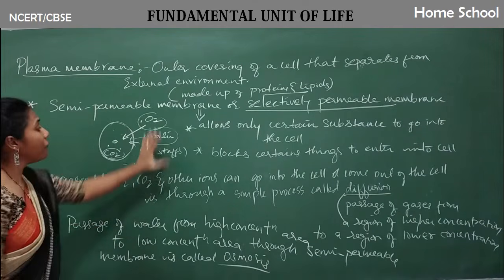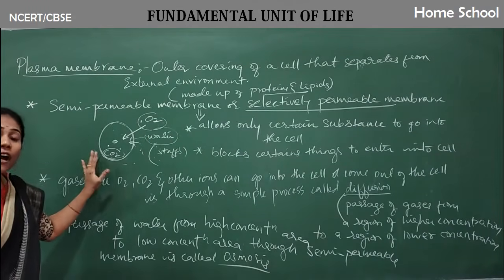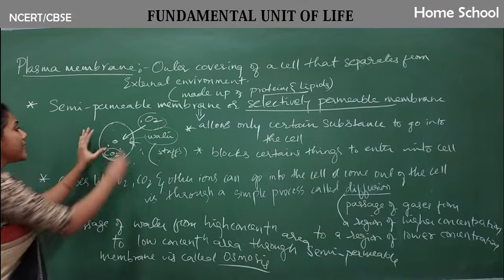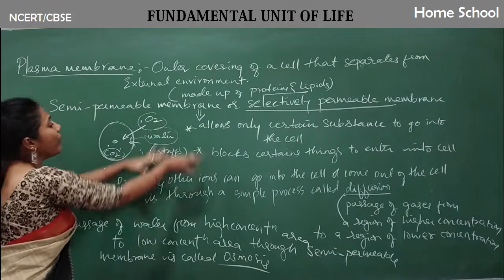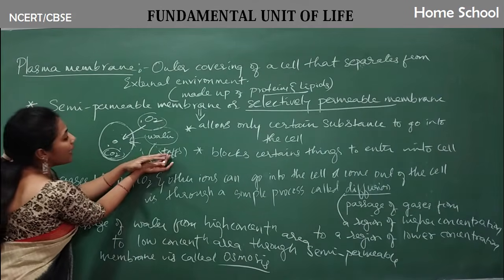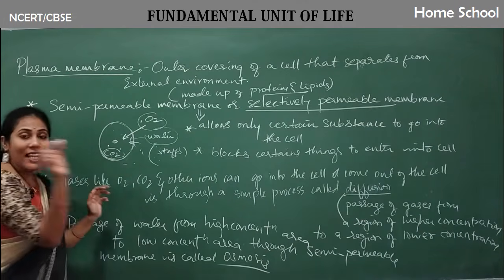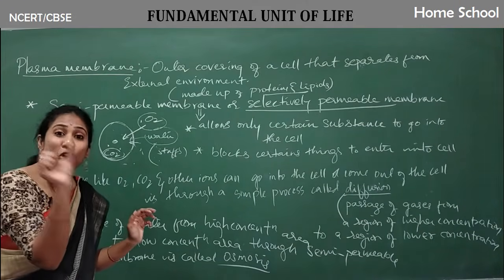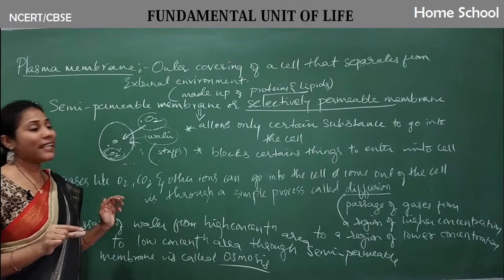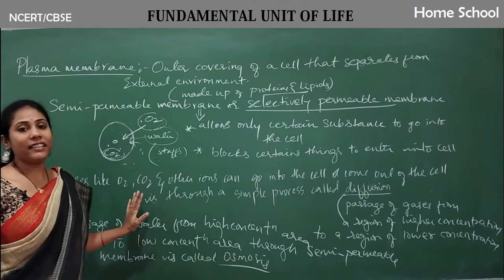From the region of higher water concentration to the region of lower water concentration. Say for example, outside the cell, if you have too much water, only then will water pass from outside to inside through this membrane. The membrane will have small pores, small holes. Through those holes, water would be passing. But to pass the gases, a membrane is not required, guys.